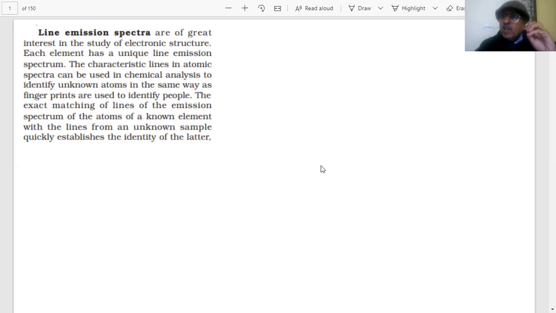Emission of certain specific and definite lines was observed from the hydrogen atom, and a spectrograph recorded these lines and wavelengths. We showed you the lines were observed in visible, infrared and ultraviolet regions.